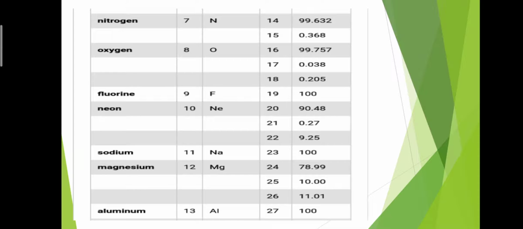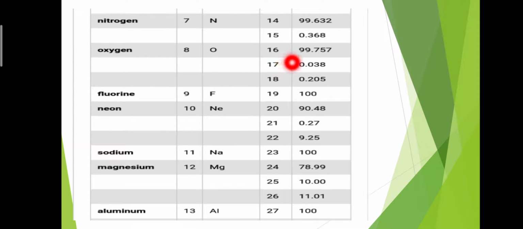Number 7, nitrogen, atomic number 7, symbol N, atomic mass 14. The abundance of nitrogen having atomic mass 14 is 99.632%, while nitrogen having atomic mass 15, the abundance of this isotope is 0.368%.